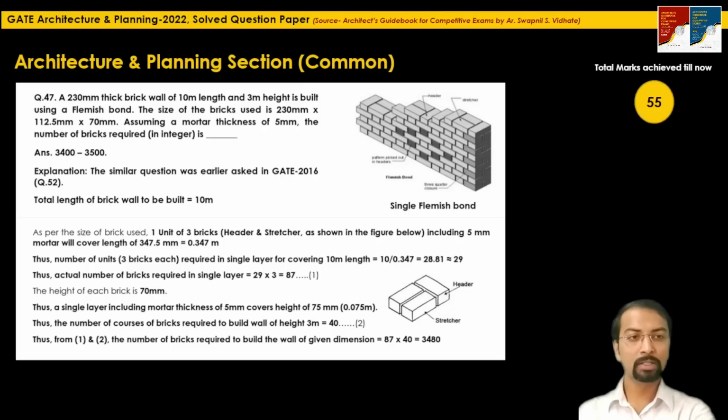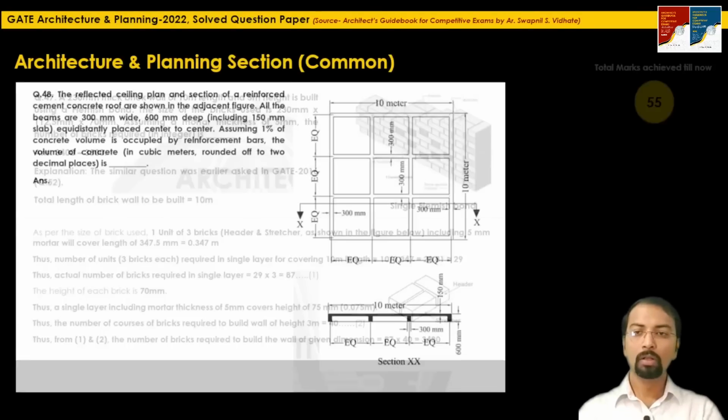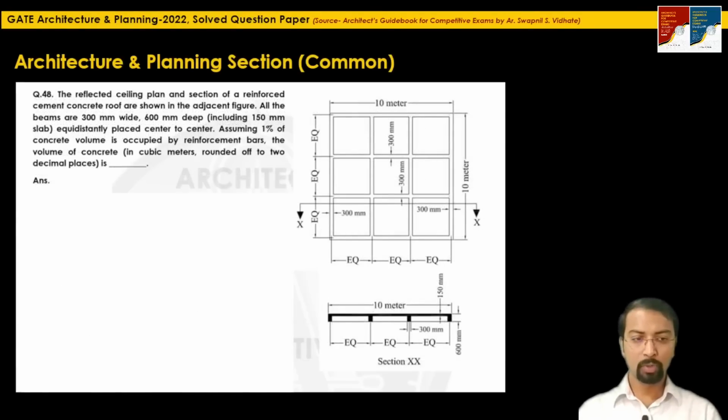Let's solve the next numerical answer type question. The next numerical answer type question is question 48. The reflected ceiling plan and section of a reinforced cement concrete roof are shown in the adjacent figure. This is the plan, having the dimension of the RCC roof as 10 meter by 10 meter. All the beams are 300 mm wide and 600 mm deep.